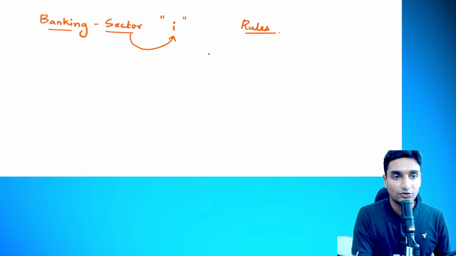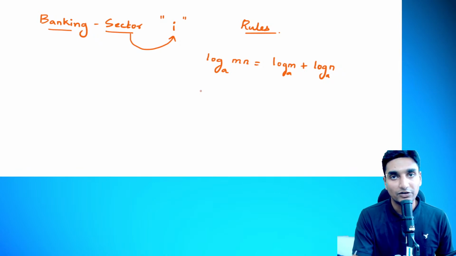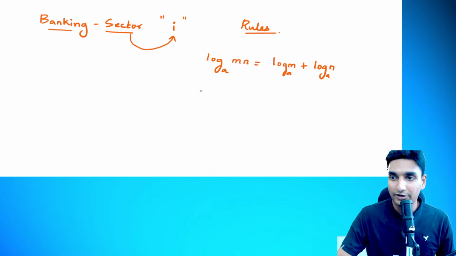Okay, so as I was telling you, if it comes in logarithmic multiplicative format, log of m times n to the base of a can be written as log of m plus log of n to the base of a. In the logarithmic function, a is known as the base here, guys, and m into n is known as the logarithmic value. Correct? So indices and logarithms are very closely related.